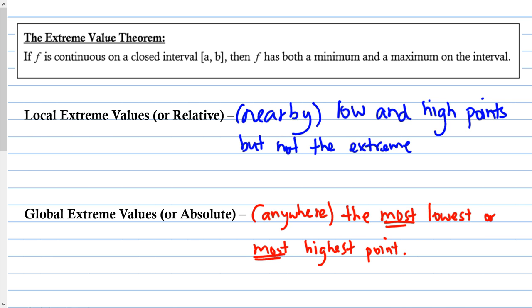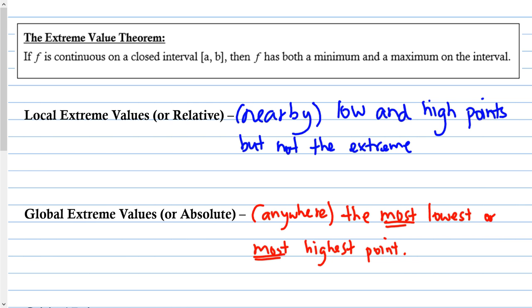So you must be thinking, okay, so there's such a thing as low and high, but then some of them are more low than others, and some of them are more high than others. But yes, that's basically it. Local, nearby, they're lows and highs, but they're not the extreme, the most highest and or most lowest.